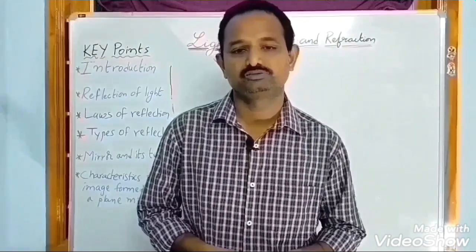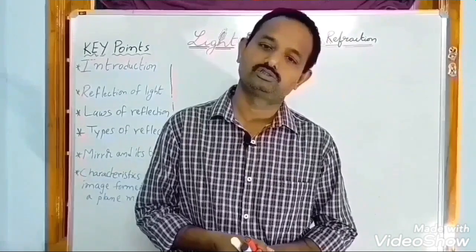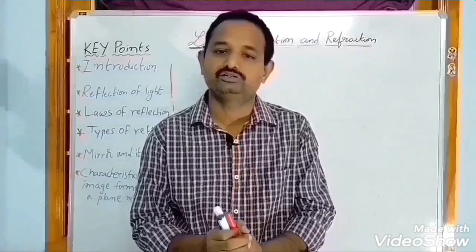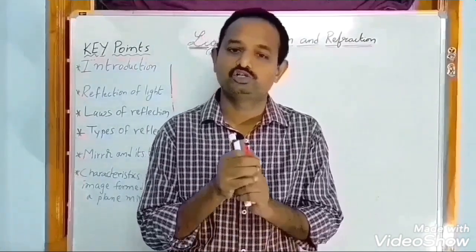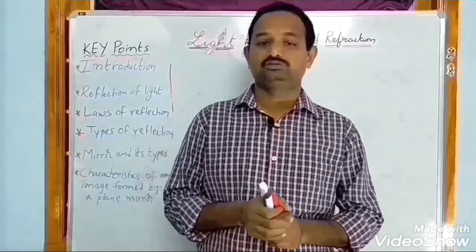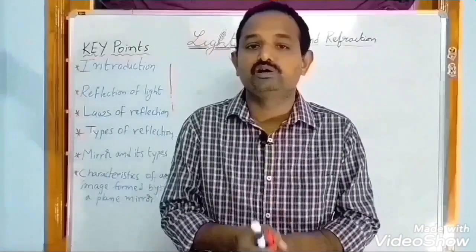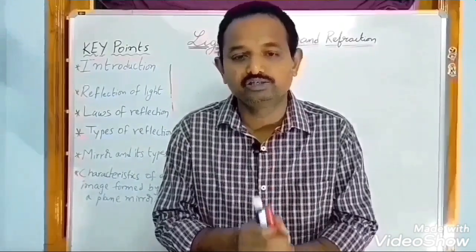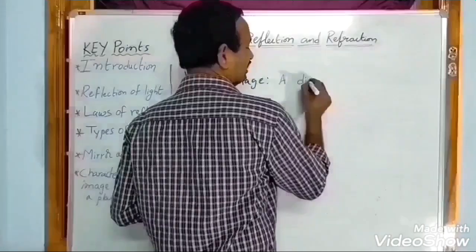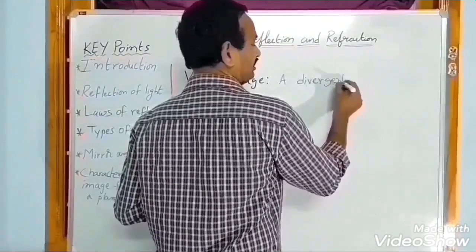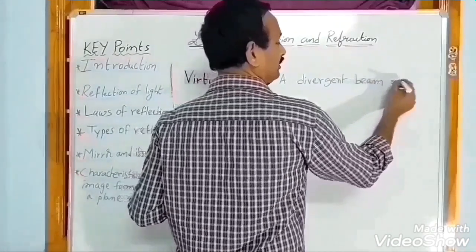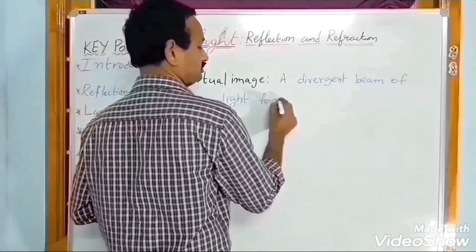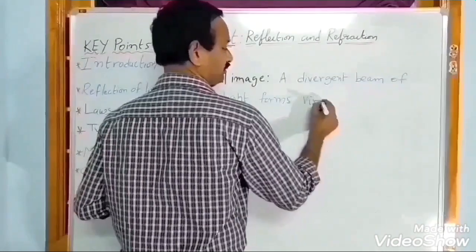What is virtual image? How does a virtual image form? An image which cannot be caught on a screen is called a virtual image. How does it form? A convergent beam of light forms a real image. A divergent beam of light forms a virtual image.